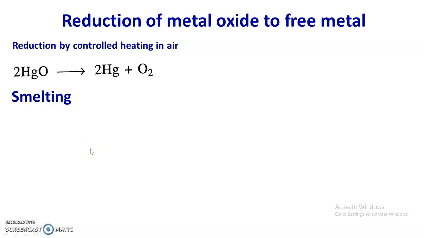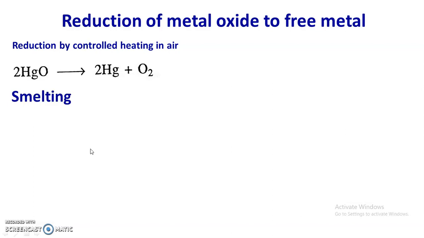Another important process is smelting, which is carried out to convert metal oxide into free metal. Smelting is a process in which oxide ore in the molten state is reduced to free metal.